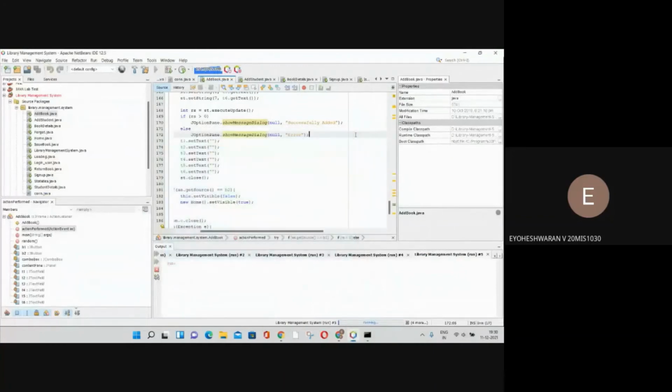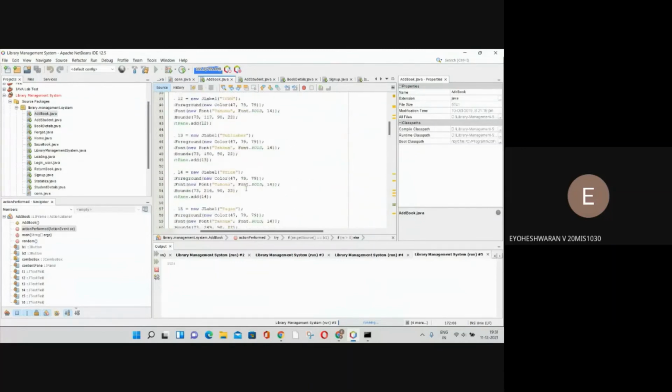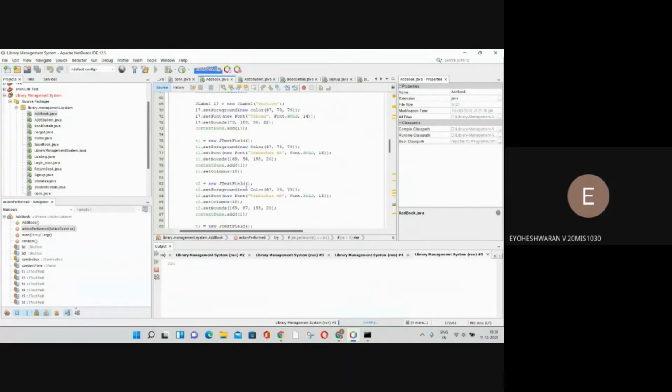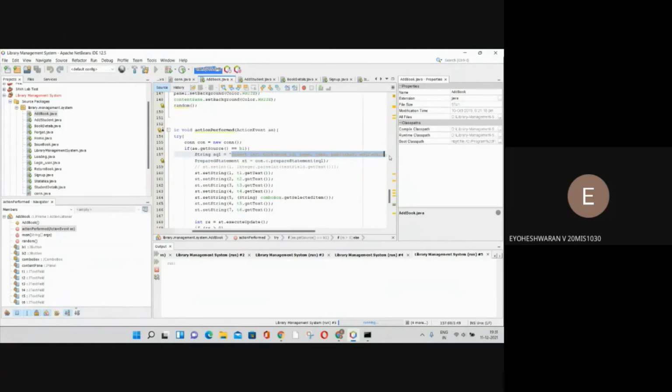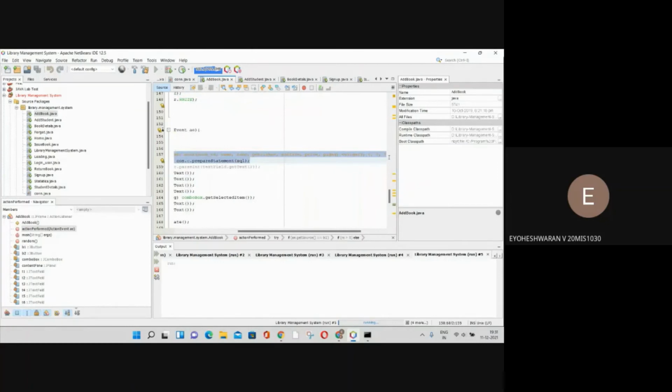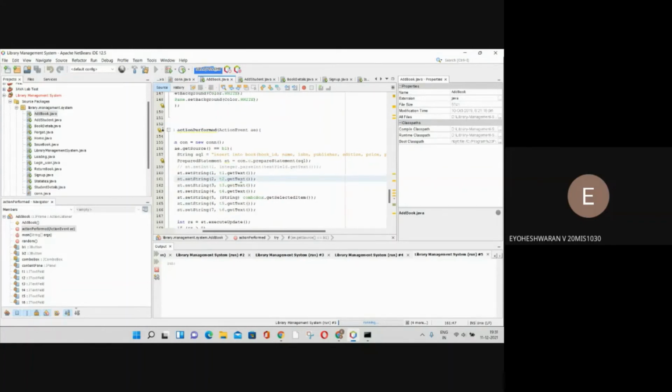Okay, so I will explain the coding part right here, what we have done for coding. Here, the first module is add book. This module is for adding the book, like Nitish said, where you can insert the book ID. It is connected to the MySQL database. It will execute this code, and it will store the book details like book ID.